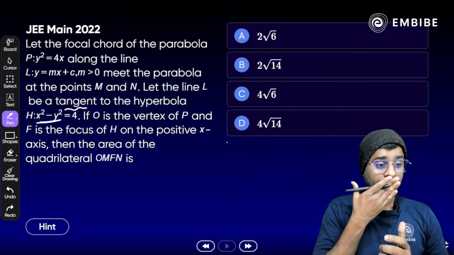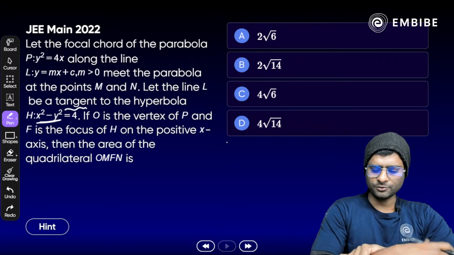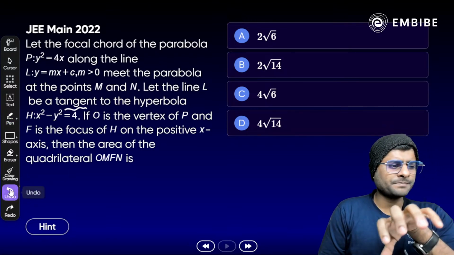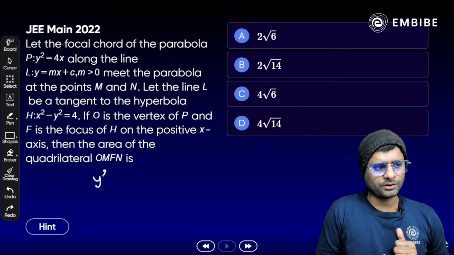Which option is correct and how do we solve it? First of all, do you know that? Any approach? We have to make a rough figure. You have a parabola. Clear? Now we have a parabola y square equal to 4x.